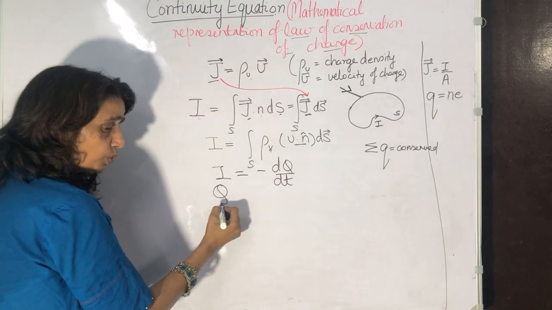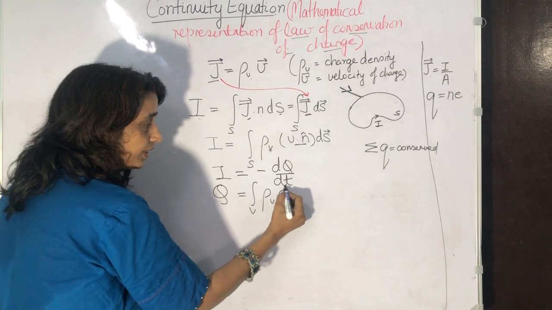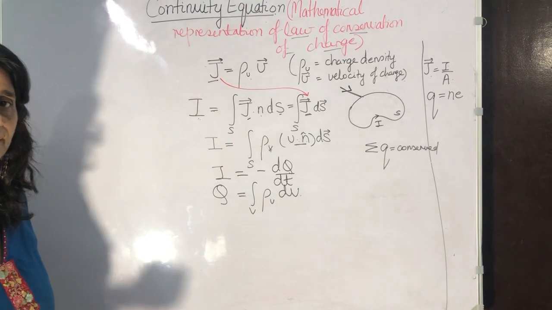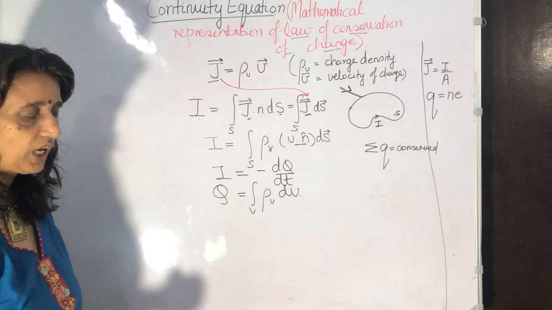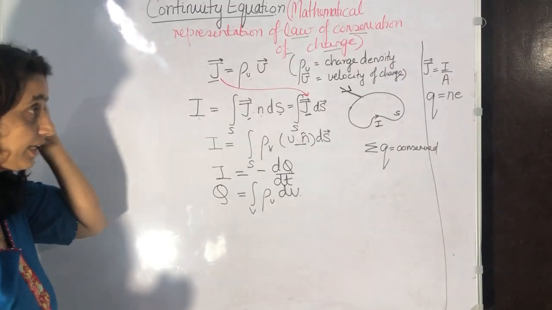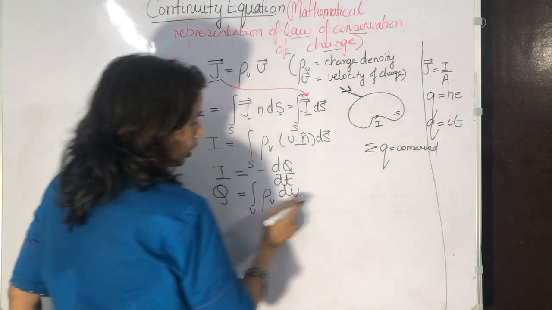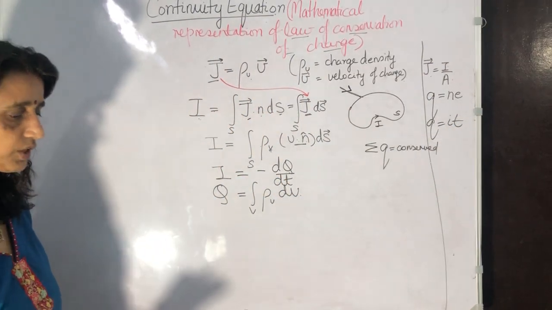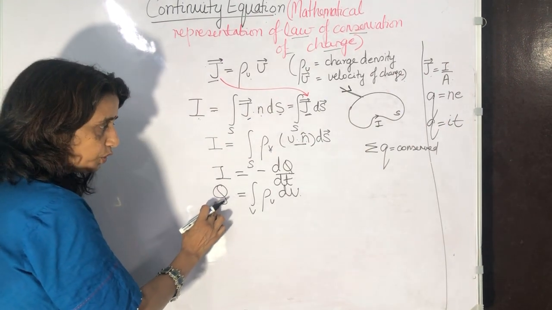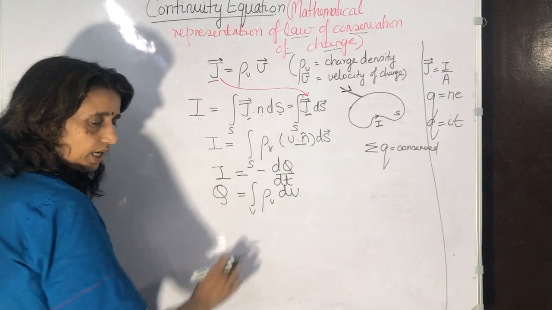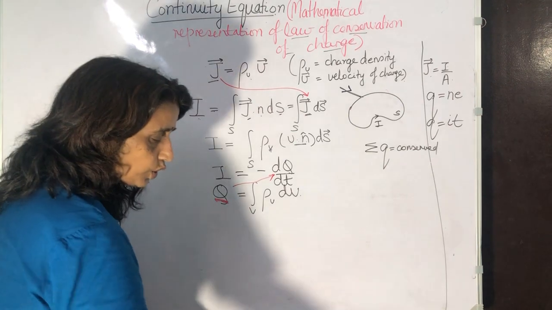Also, Q is the charge density integrated over volume V. Here we are just using integration and differentiation. We are doing all this because now we are studying things which are in motion. This has come from the formula Q is equal to IT, so we have written it in a differential form, that is all. Now we will put this value of Q in this expression above. So what do we get?